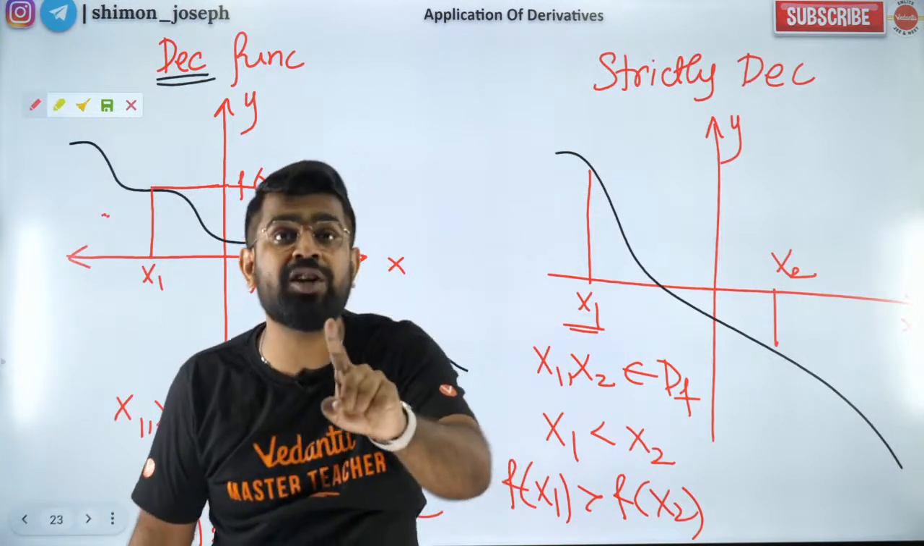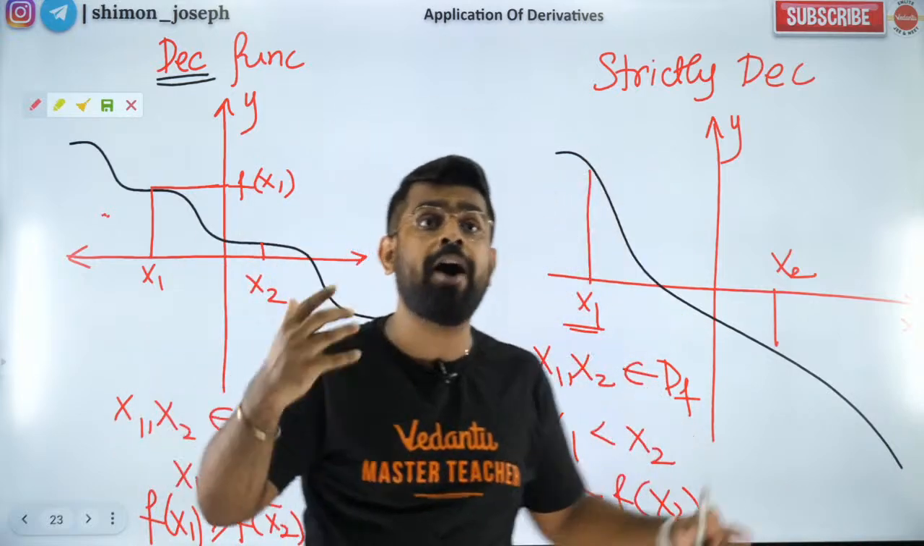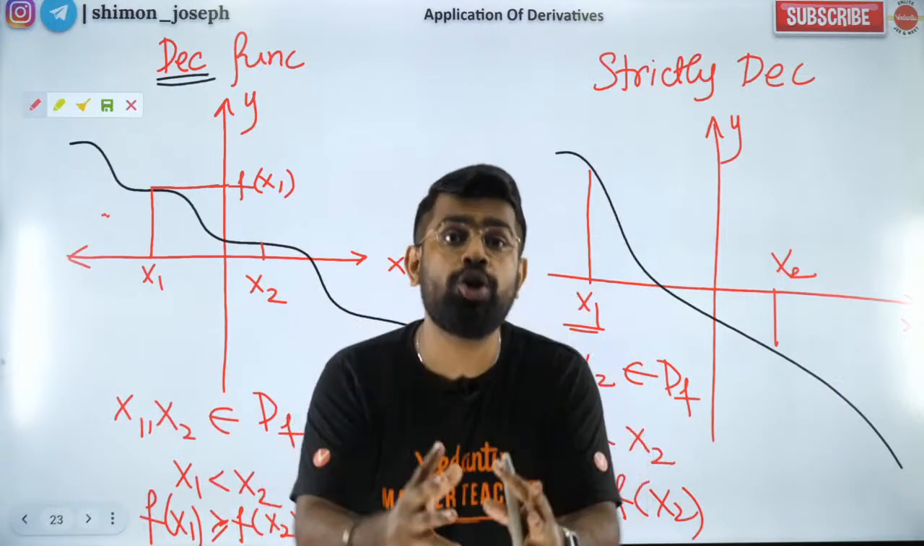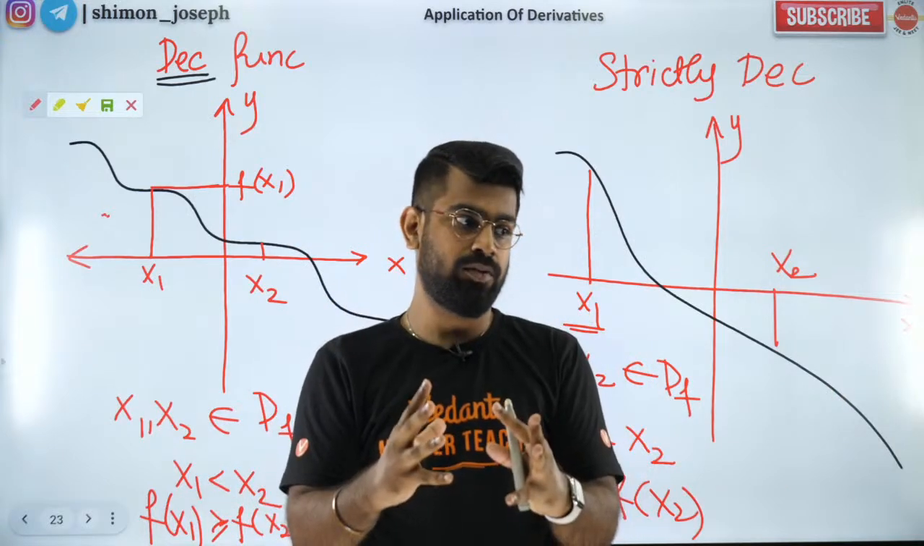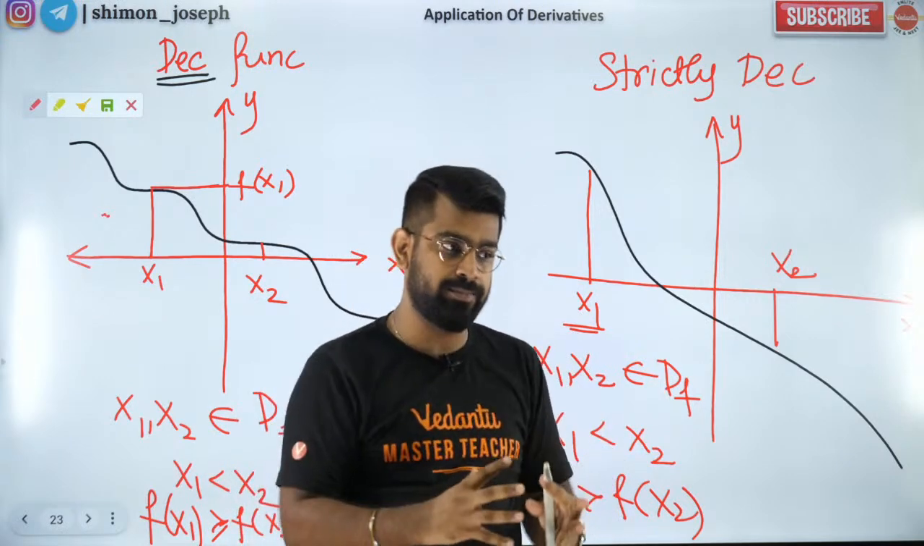So for a decreasing function, whenever you apply the function to an inequality or you remove the function from an inequality, the sign should be changed. Okay, this is very important.